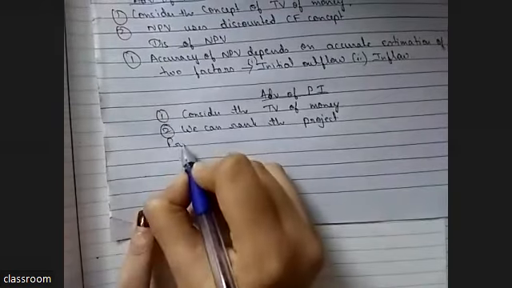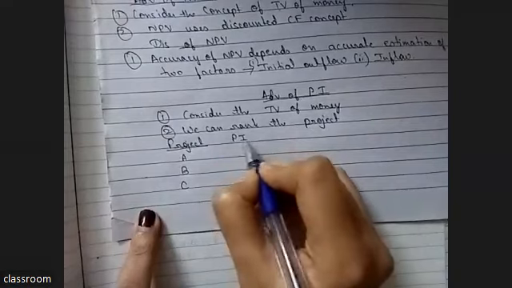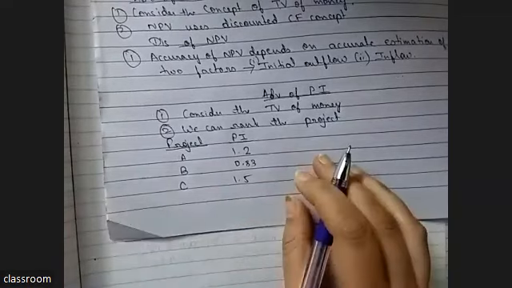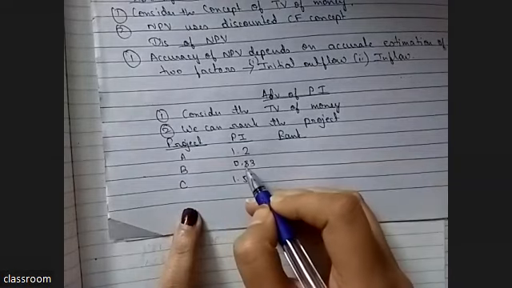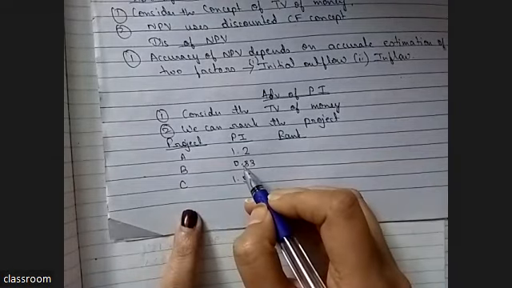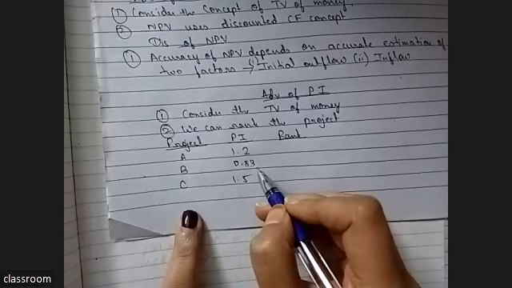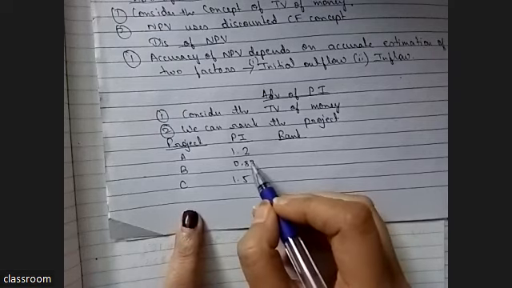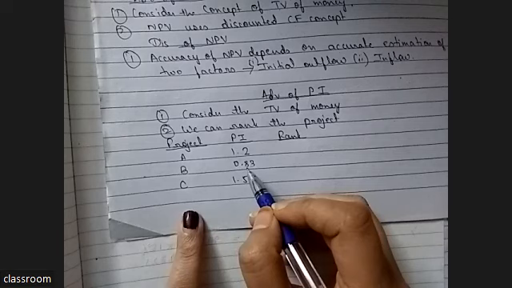See, there are projects A, B, and C. You have PI of 1.2, 0.83, and 1.5. So B you will clearly reject. Why? Because it has less profitability index. If they ask you why you are rejecting B, what will be your answer?